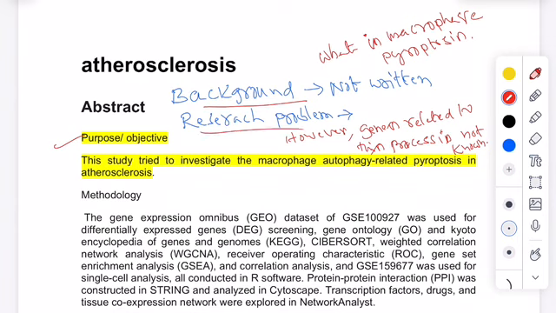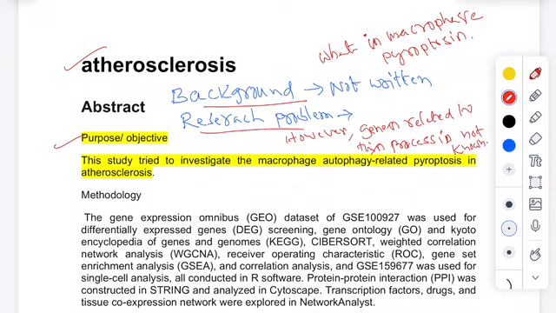Also, they did not write the research problem, so that is also missing here. In the background they should write what macrophage paroptosis is, and how this macrophage paroptosis is involved in arteriosclerosis. Once they write these contents, that motivates the reader to go through the research paper and the research problem also. Though the process of macrophage paroptosis is well established in arteriosclerosis,